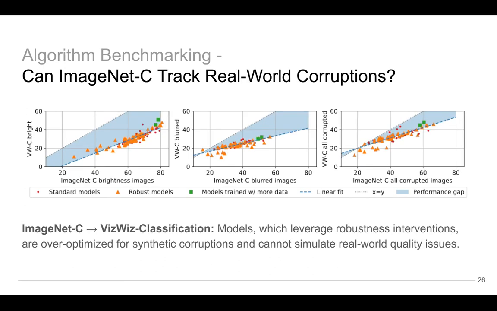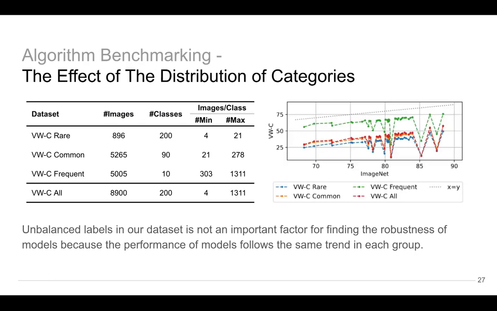Now we compare the performance of models on ImageNet-C and our dataset. Models with robustness intervention are over-optimized for synthetic corruptions and cannot simulate real-world quality issues. To examine to which extent the natural distribution of categories of our dataset affects the performance of models, we split our dataset into three subgroups with respect to the number of images per category for frequent, common, and rare objects.